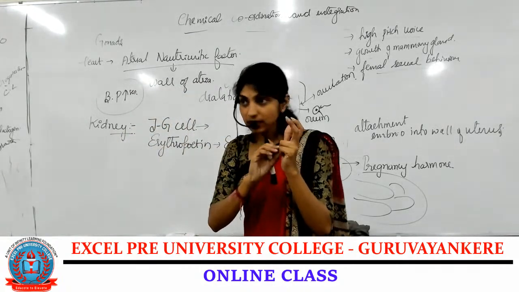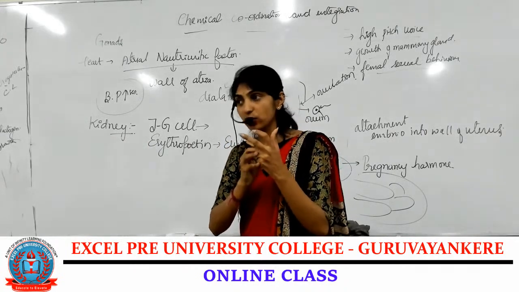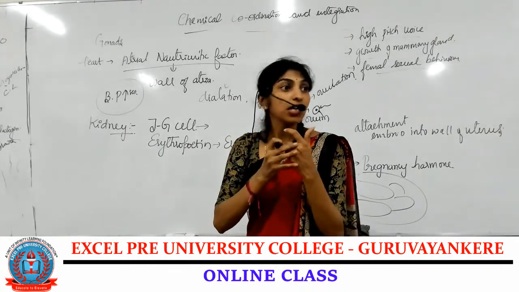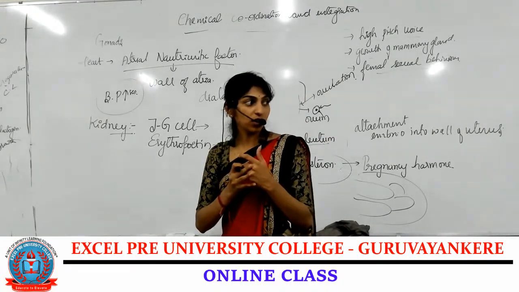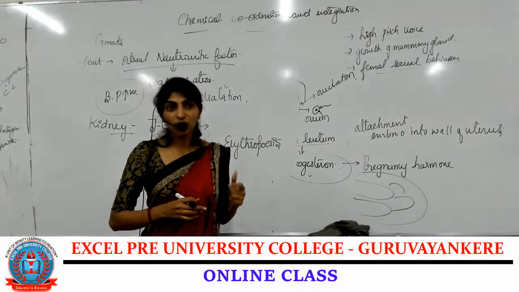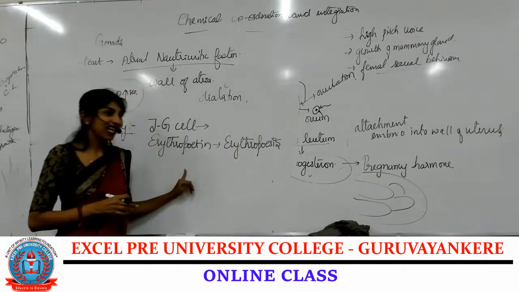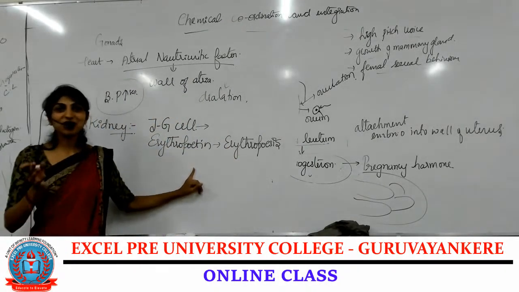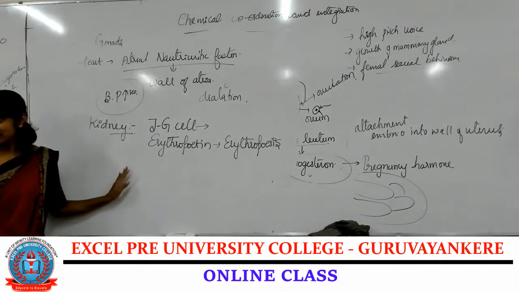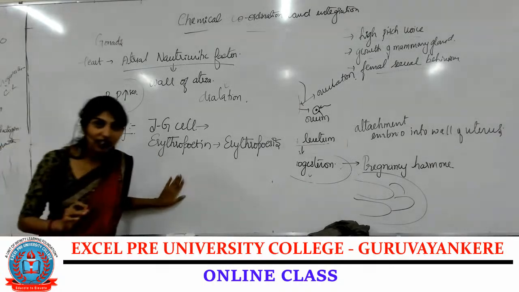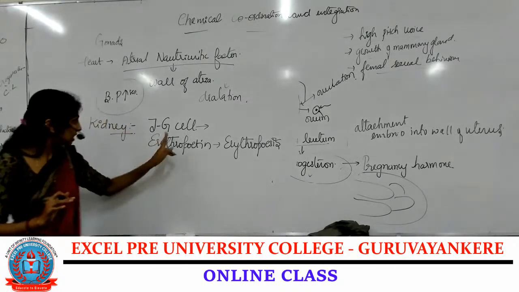Then tetraiodothyronine or triiodothyronine. Along with that, glucocorticoids. Glucocorticoids help in the production of RBC. Okay, it is not aldosterone, it is glucocorticoids. Clear? Okay. Along with this, the JG cell.